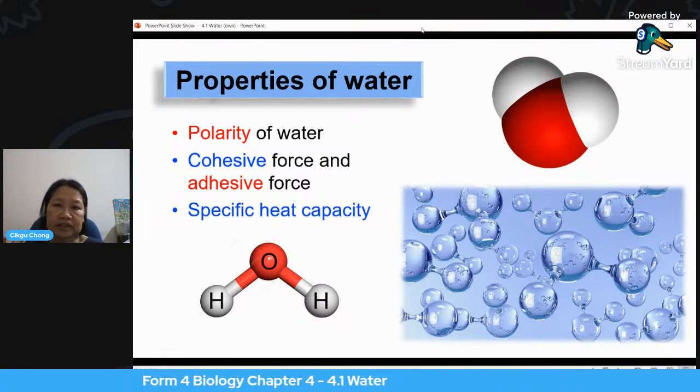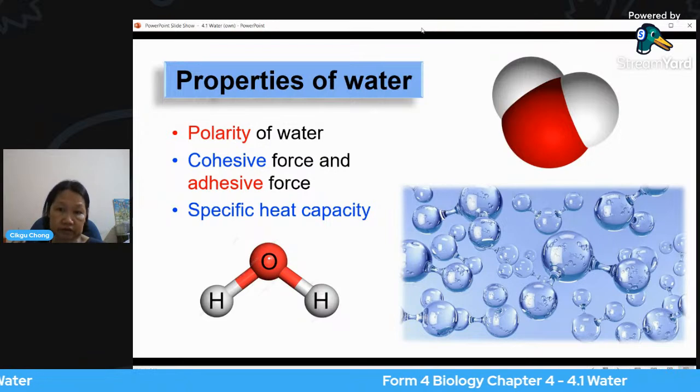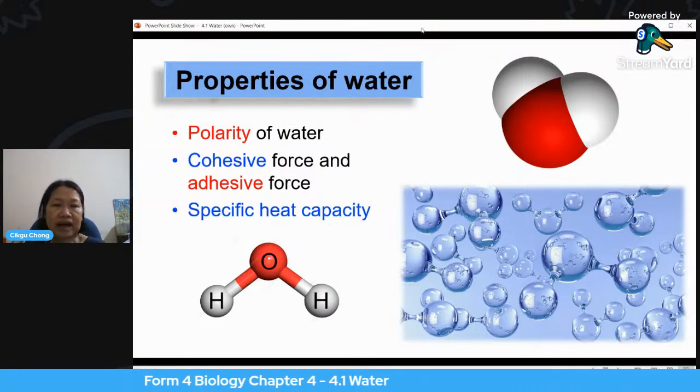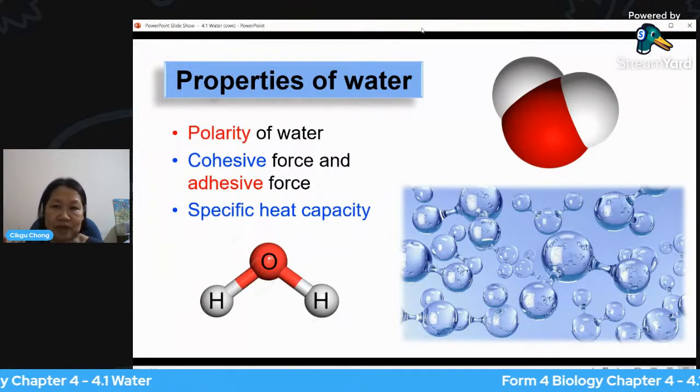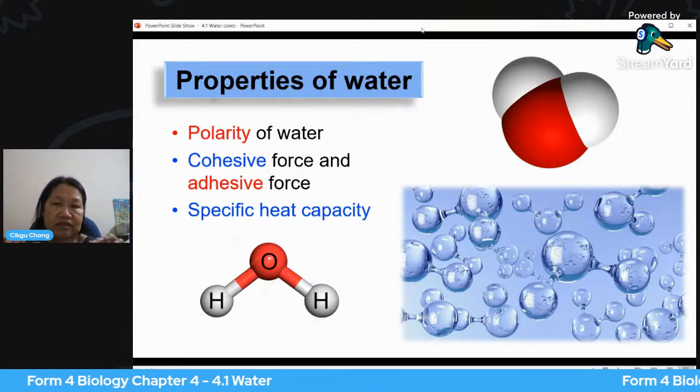Here you can see the molecule of water, which is made of 1 atom of oxygen and 2 atoms of hydrogen. You can always remember this like a Mickey Mouse kind of structure, in the shape of Mickey Mouse, with one big round circle and then 2 smaller little circles at the top that look like the ears of Mickey Mouse.